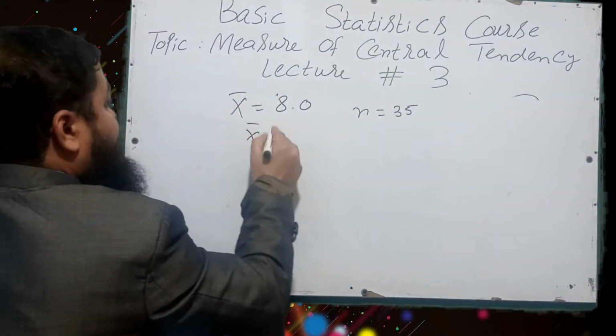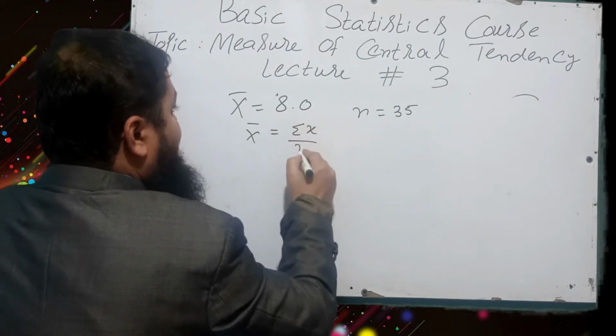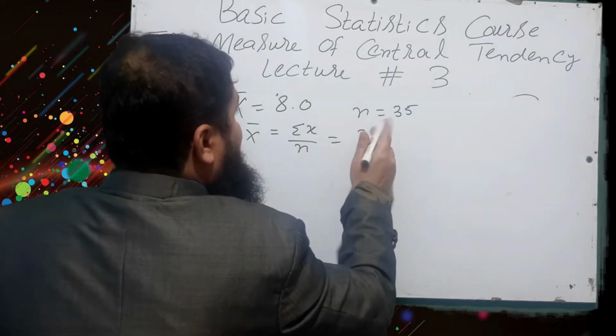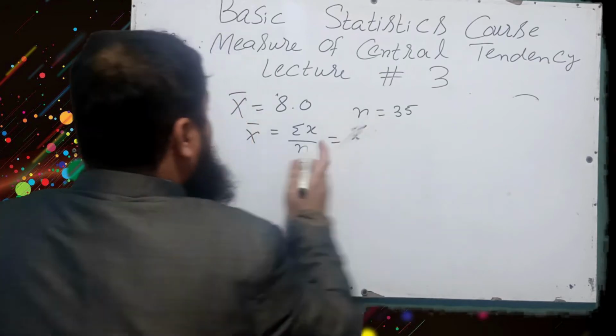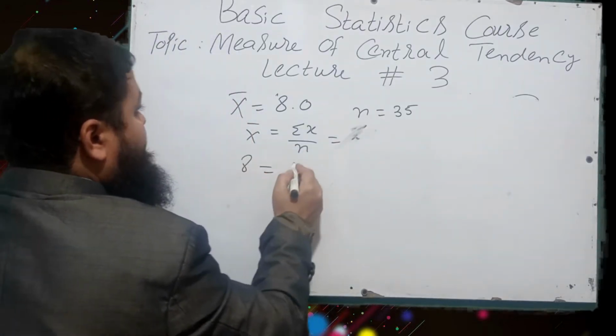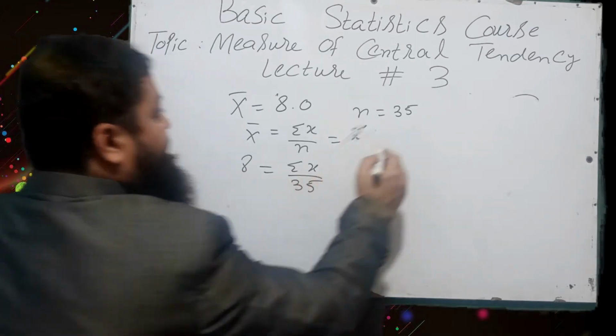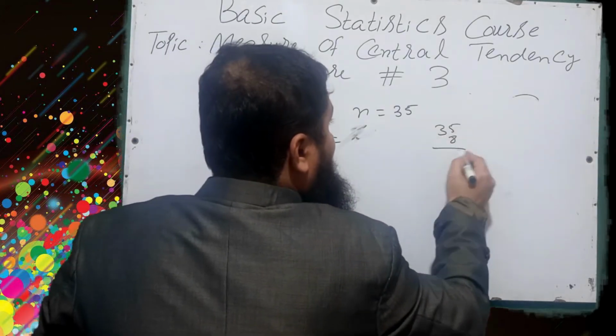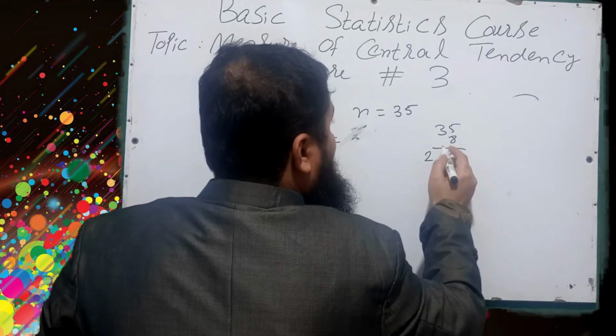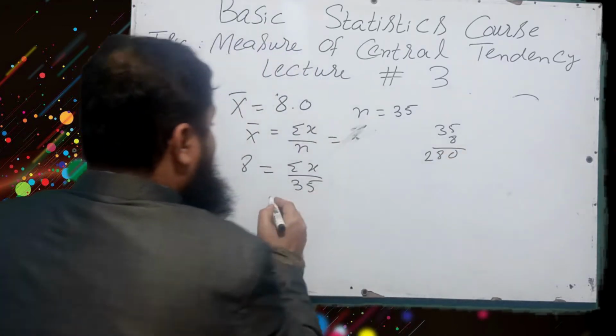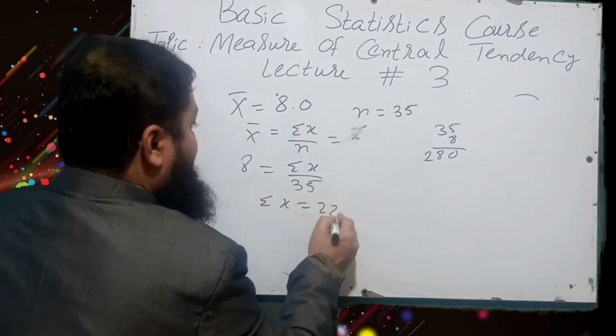Now find out summation x first of all. Summation x over n: x bar is given, that is 8, is equal to summation x over 35. Now multiply these two values. 35 eights are 280. Summation x is equal to 280.